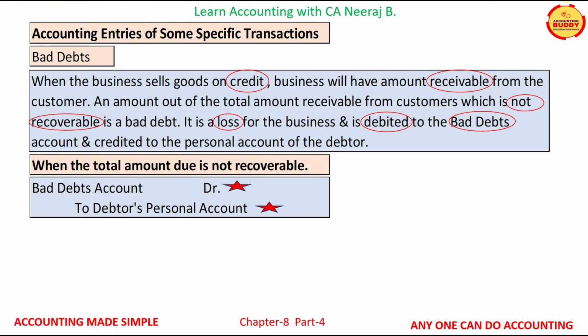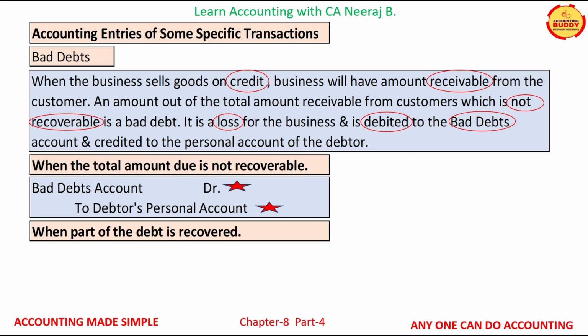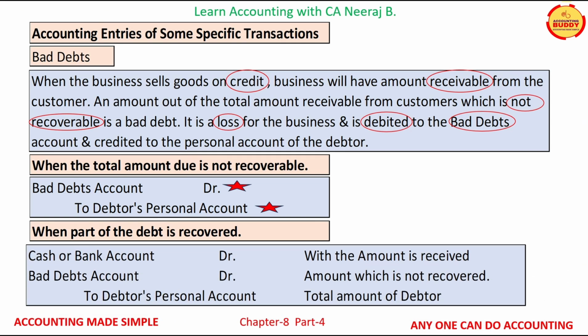When part of the debt is recoverable, below entry is passed. Cash or bank account is debited with the amount received. Bad debt account is also debited with the amount not recovered, and the debtor's personal account is credited with the total amount due from the debtor.